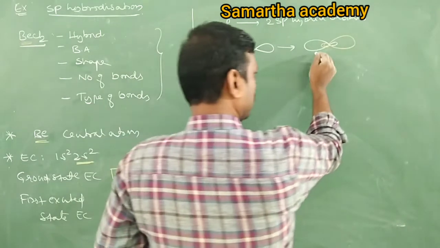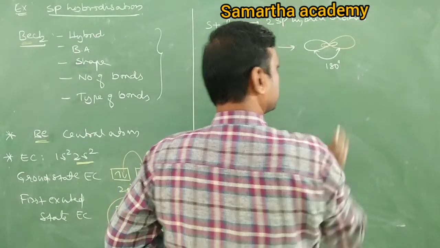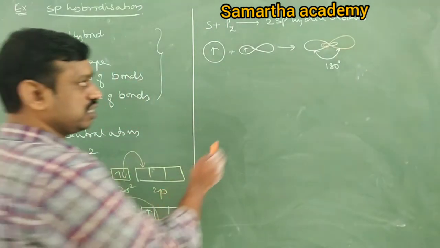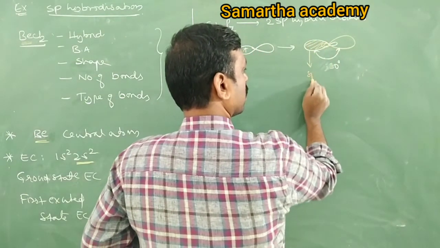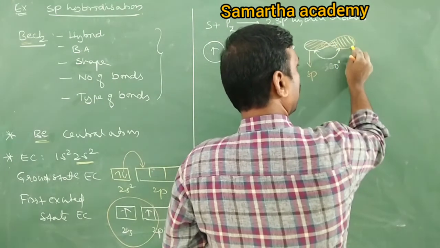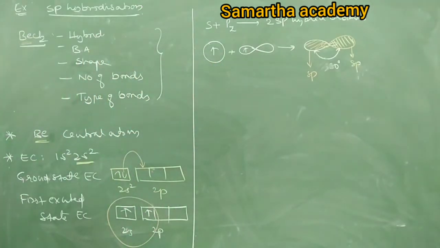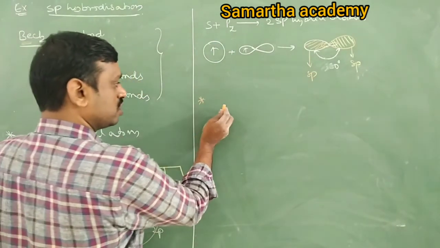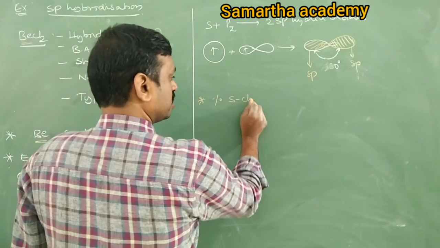Then what is the angle between any two sp? It is 180 degrees. Right? Now this part is one sp and this part is another sp. Now tell me, for each sp, what is the percentage of s character and percentage of p character?